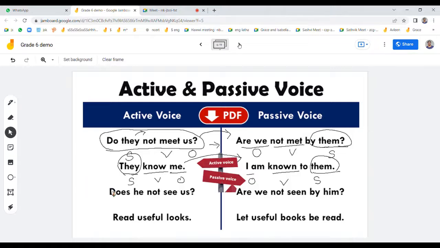Next is, does he not see us? Does is the subject, see is the verb. He is a pronoun, no? He is the subject. Does he is the subject, see is the verb, and us is the object. Very good.